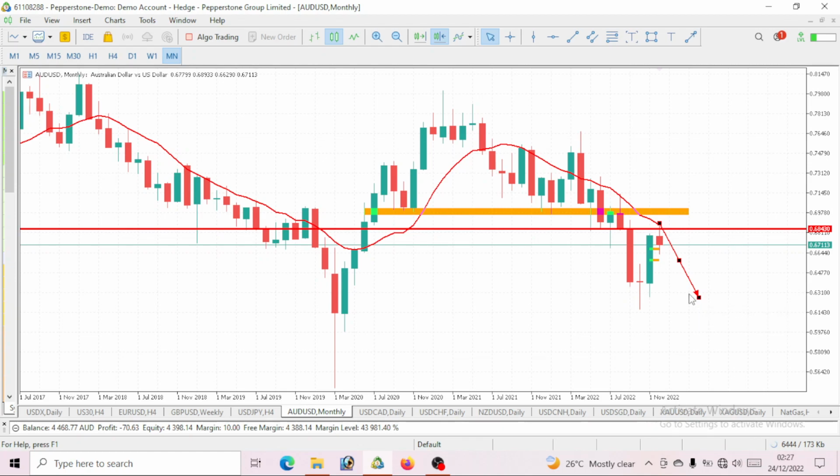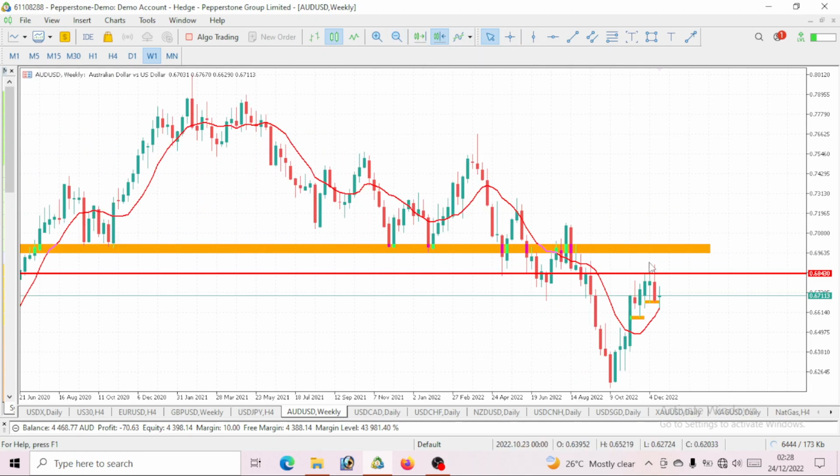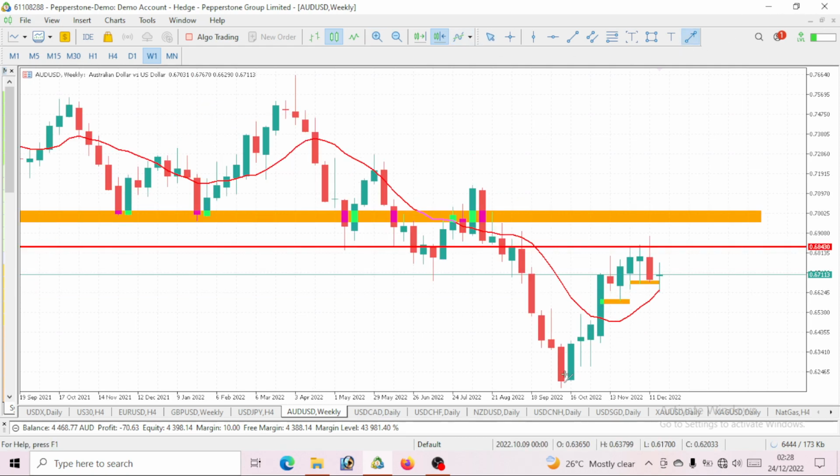To be able to predict for this week, that should now take us to the weekly time frame. Now this is the weekly time frame, right? We can see lower lows, lower highs. Price is giving us lower lows and lower highs. When you take a look at this movement of this AUD USD, we are seeing a drop here. There's every possibility that price can give us some more movement again to tap this level, maybe starting as a double top, or it will come up again and hit this level before it drops.